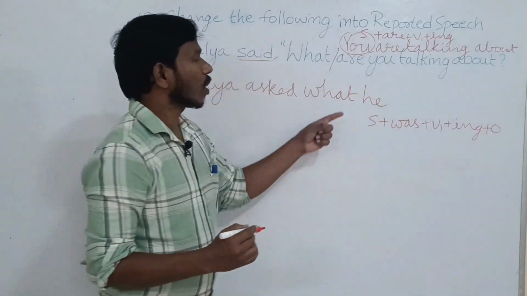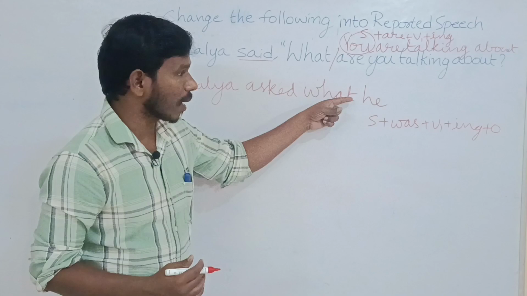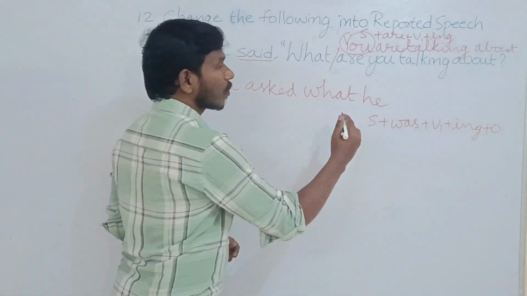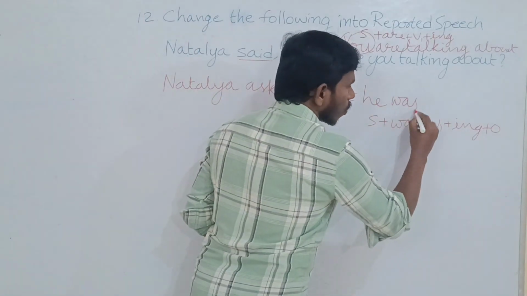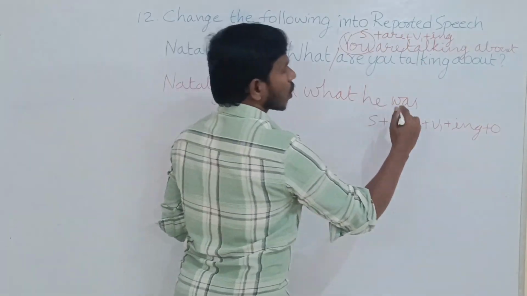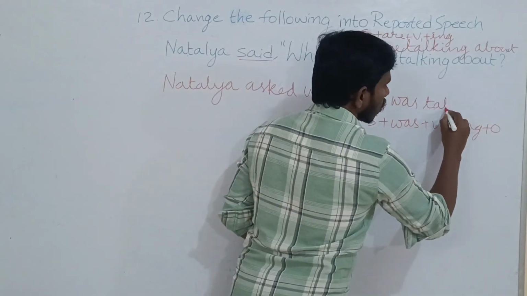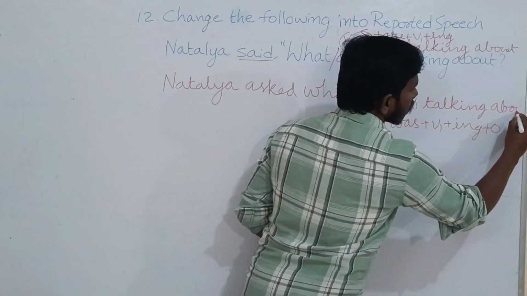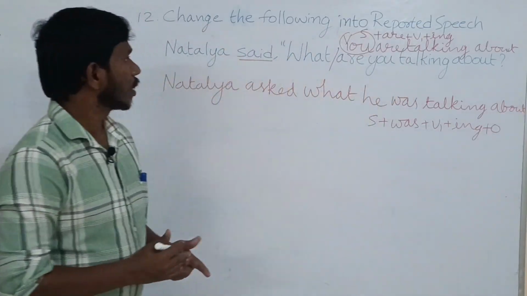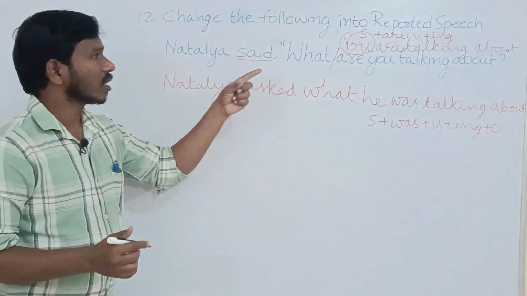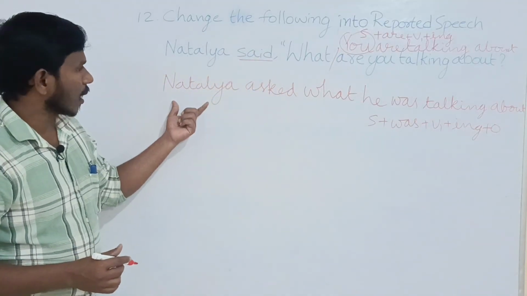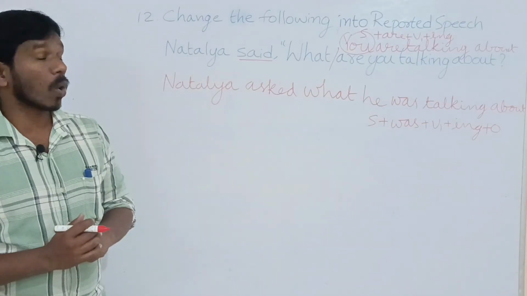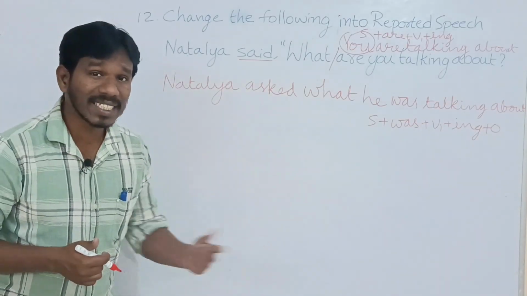Already we wrote the subject he. Which auxiliary verb agrees with he? Was. Then what is the verb here? Talk, talking about. Now the reported speech of the given sentence is: Natalia asked what he was talking about. Do you understand?